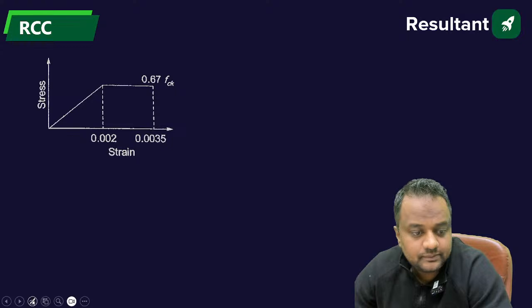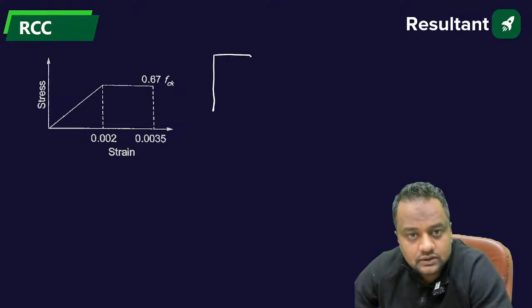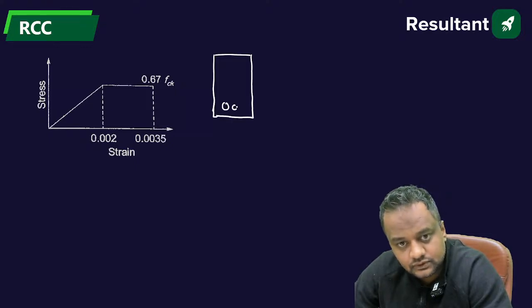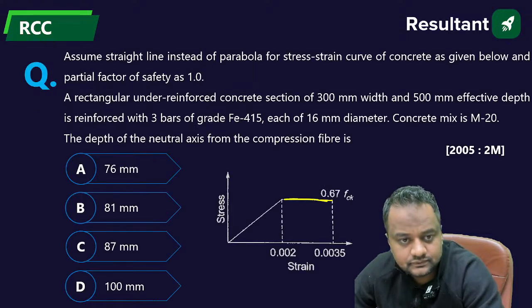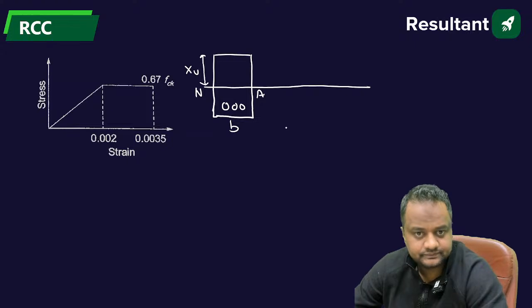Now, suppose your section is like this. Here is AST, this is B, this is the neutral axis, and XU is measured from the top fiber. The depth of neutral axis from the compression fiber is asked.